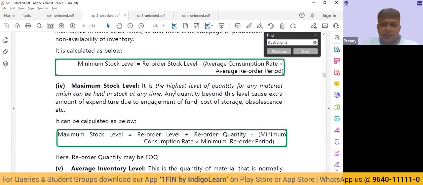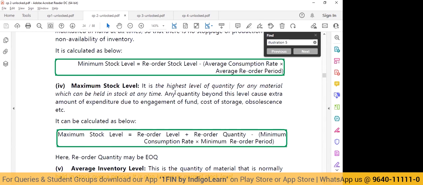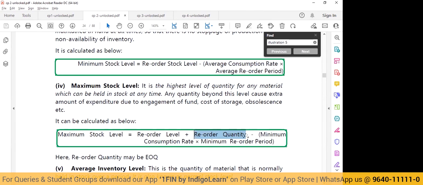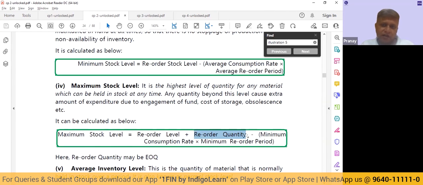See, generally, when we reach the reorder level, that means we are going to have a certain number of units, and we are going to place a fresh order. The fresh order that we place will be for the reorder quantity, which is our EOQ. But it is going to take time for it to come.